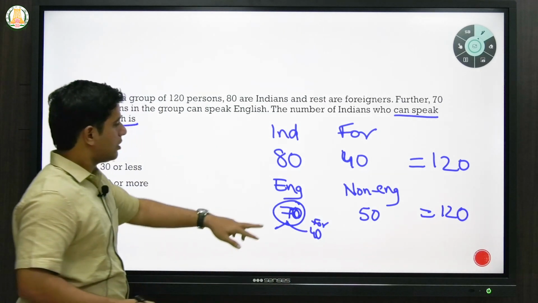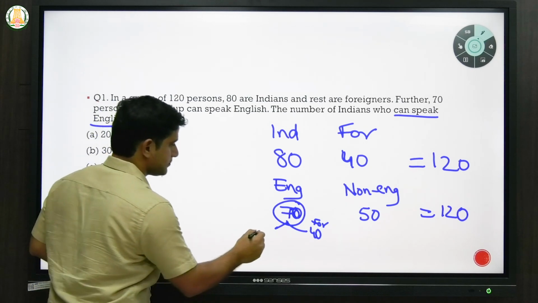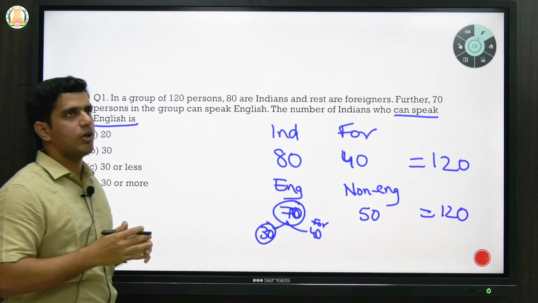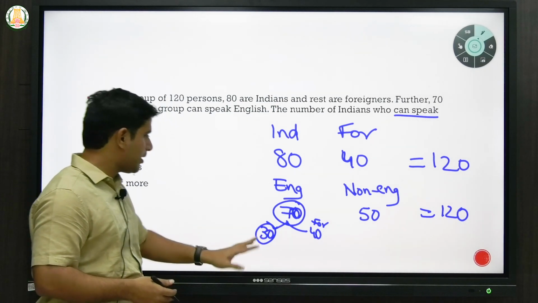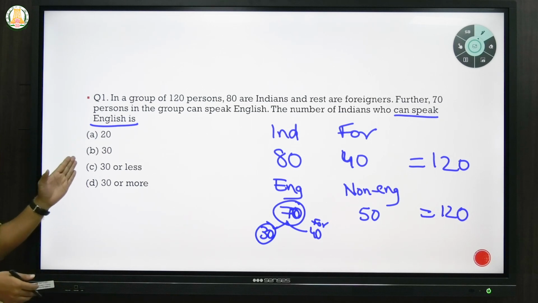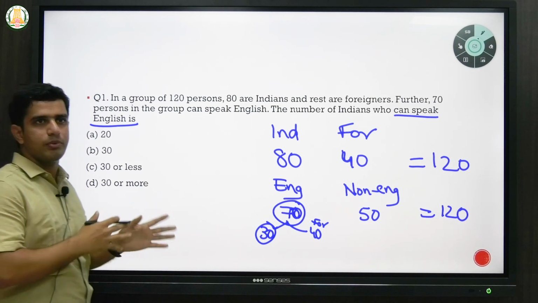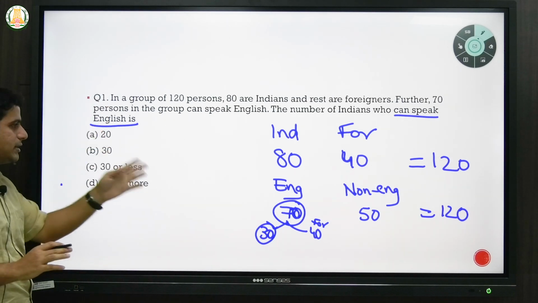So what will be the remaining amount who can speak English? 30. This is the first step towards solving the question. You already got a number which is 30, and you see that options B, C, D have 30 in them. So you can understand that slowly you are approaching the answer, and maybe 20 is not the answer, you can easily see from this.